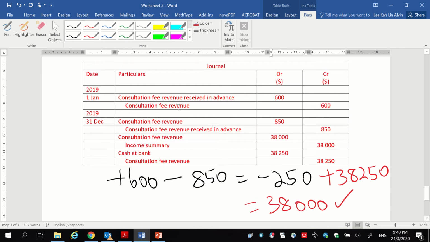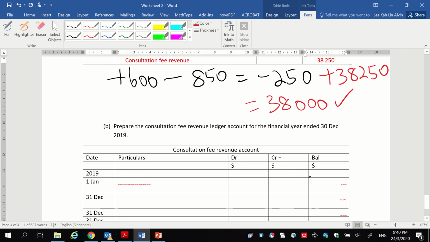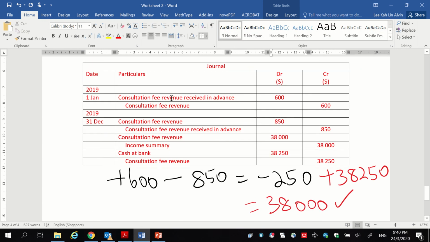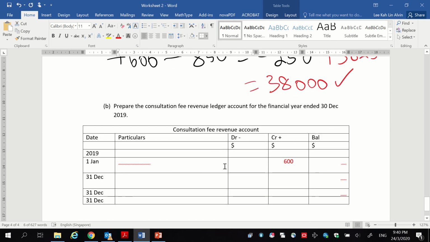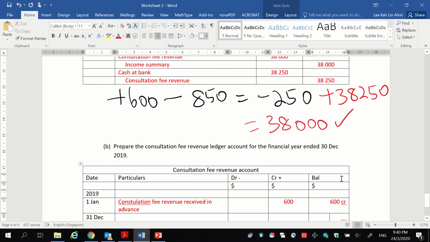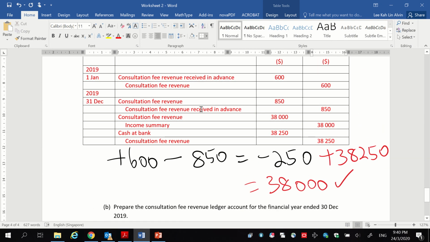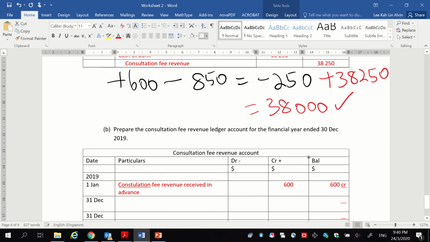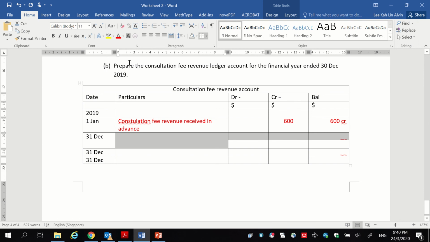So something happened on 1st of January. You will credit this 600, and that is why I will put this 600 over here. And this is the account that is affecting it, so you will put it here. And right now you have a 600 credit. And then you'll go on. You will debit this 850 because consultation fee revenue under your journal entries is a debit 850. So you'll find it like this.